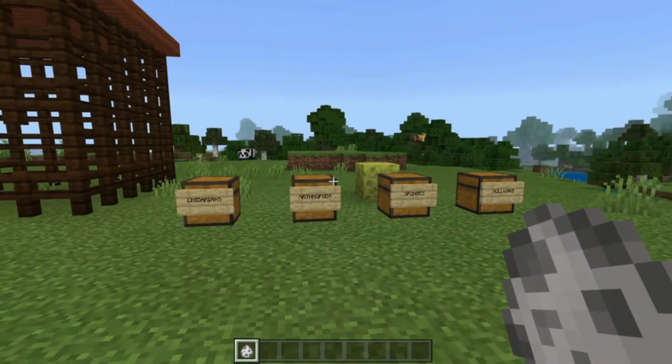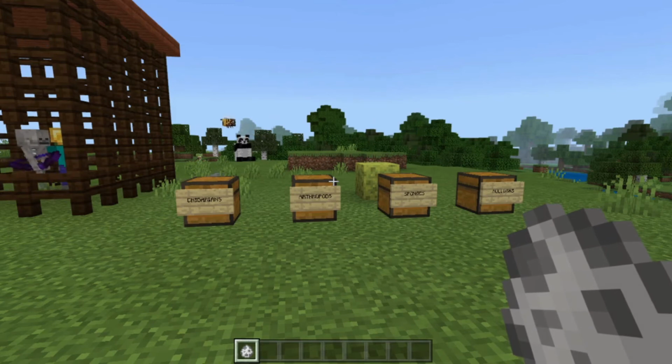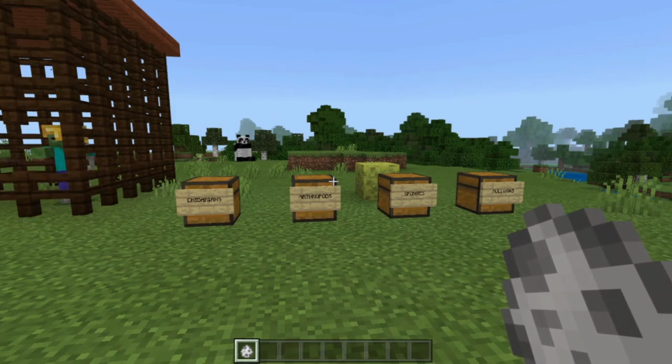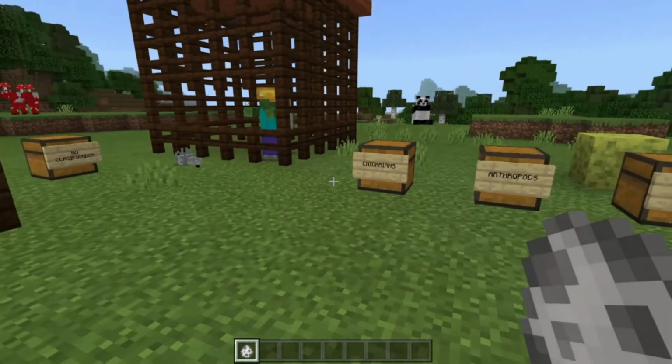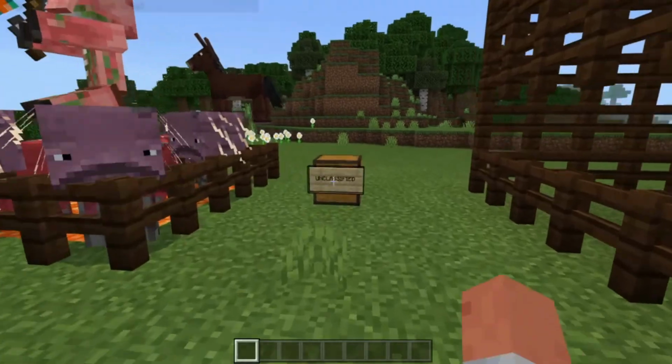And that's all for the vertebrate and invertebrate groups. Now, we are not finished yet. There are other creatures that I could not classify in any of the groups. And they are here.